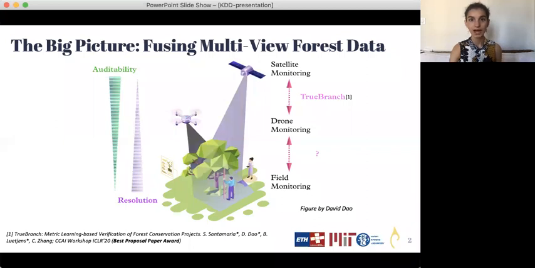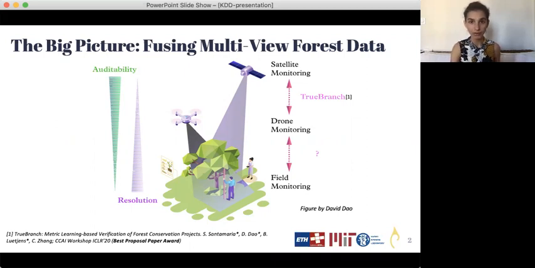This work is part of a bigger project that aims to create a global map of our forests, gathering multi-scale information on trees coming from satellite images, drones, and citizen science. Santa Maria, Dow, and Lutyens have already developed TrueBranch.